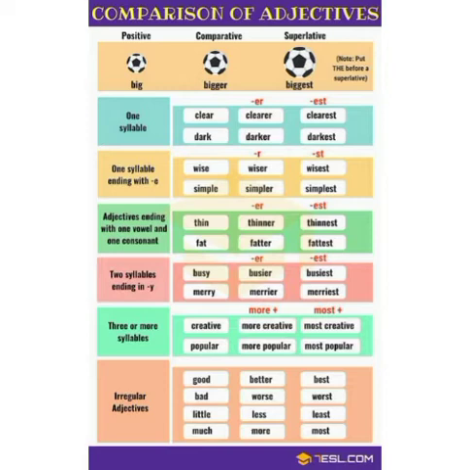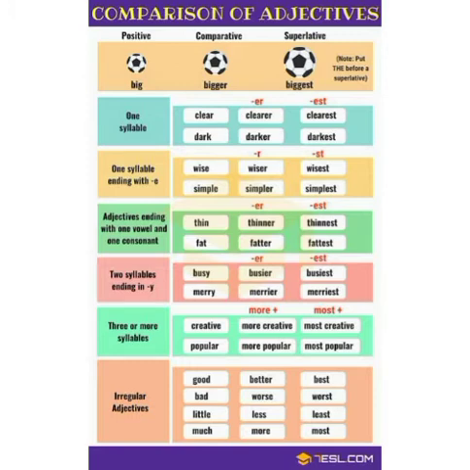Next, adjectives ending with one vowel and one consonant, like thin: I is the vowel and N is the consonant. In these types of words, when we change to comparative we use ER and in superlative we use EST, like thin, thinner, thinnest, fat, fatter, fattest. Next is two syllables ending in Y, like busy. Since it ends in Y, we use ER for comparative and EST for superlative, like busier, busiest, merry, merrier, merriest.